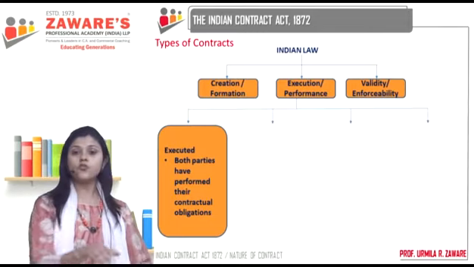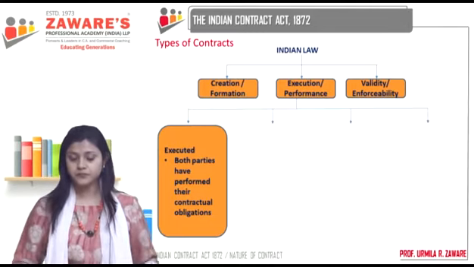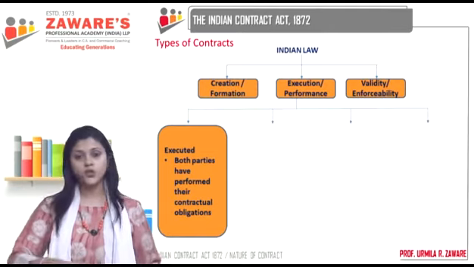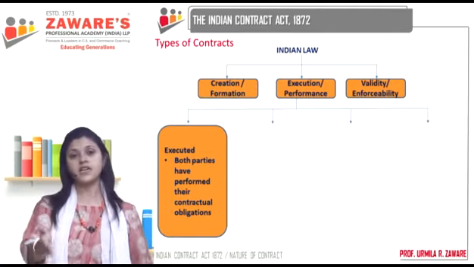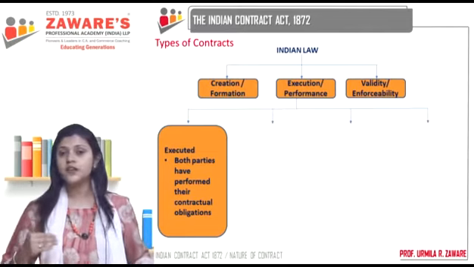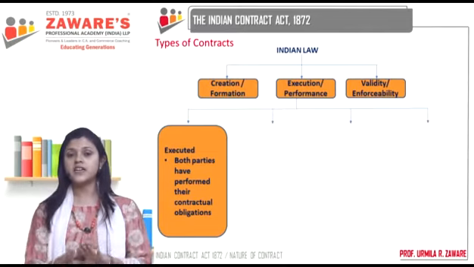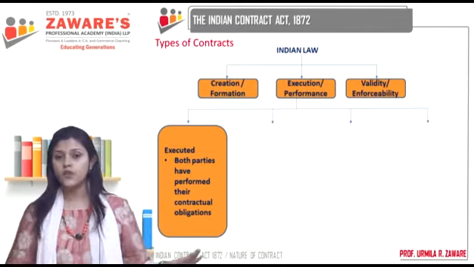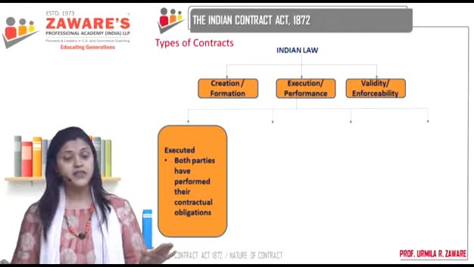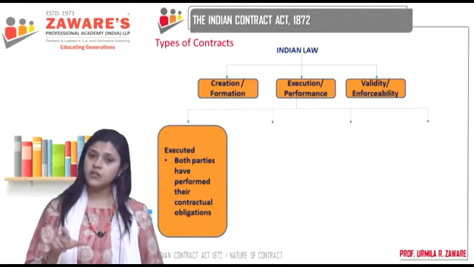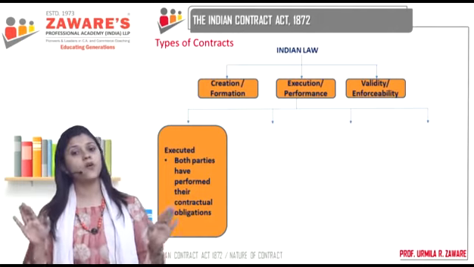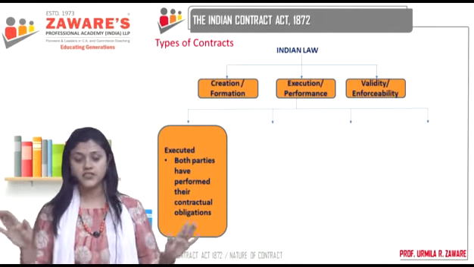Like when you go to the shop to buy a pen, you pay him the money, you have fulfilled your promise, he has fulfilled his promise, he has given you the pen. So the contract is over, it has been discharged. Nothing remains to be done. This is called an executed contract, where both the parties have performed their set of obligations.